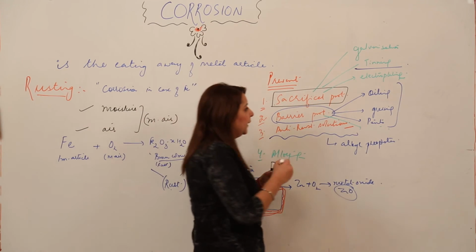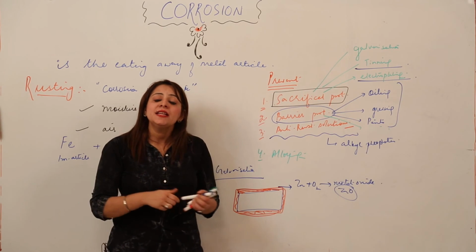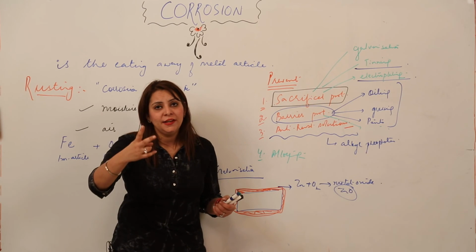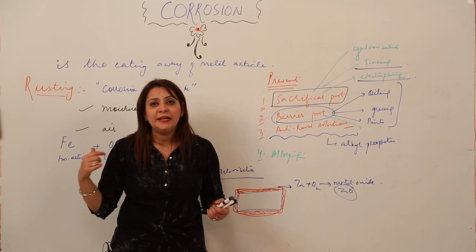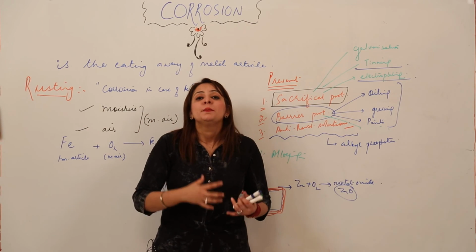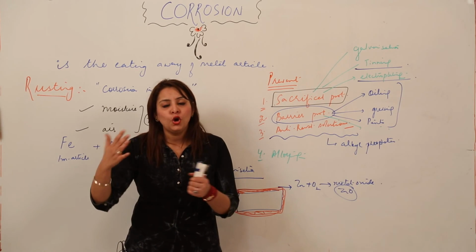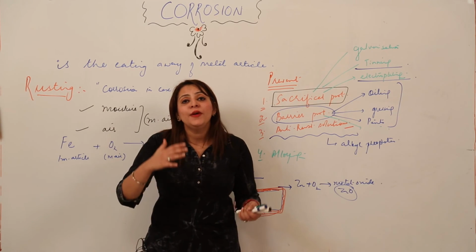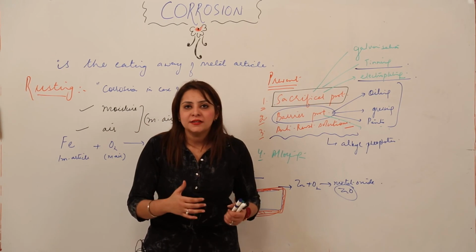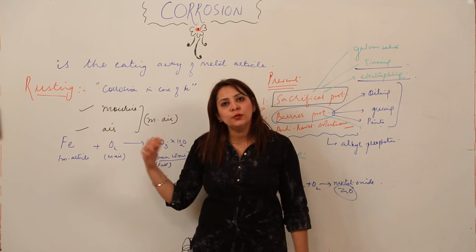Third is electroplating. What will we be doing in electroplating? There are two metals which prevent the rusting of iron by the electroplating method: one is copper and one is chromium. That means by the process of electrolysis, we will be depositing a layer of copper on an iron article, and when this layer of copper gets deposited on the iron article, it prevents it from rusting. I am now explaining this electroplating in detail, so just look at the board carefully.